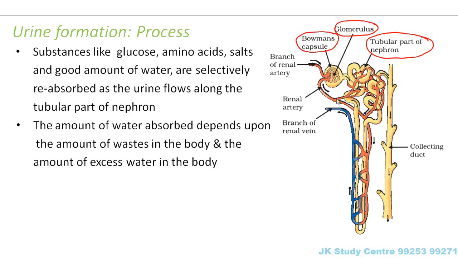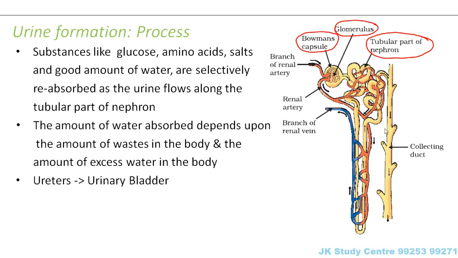So the amount of water which will get absorbed while this blood passes through this tubule will depend upon how much water was in excess in the body, and also upon how much waste is there in the body. So depending on that, the amount of water will get absorbed. When all the good things get absorbed, by the time it reaches the collecting duct, we are left with the urine. So this is how urine formation will take place.